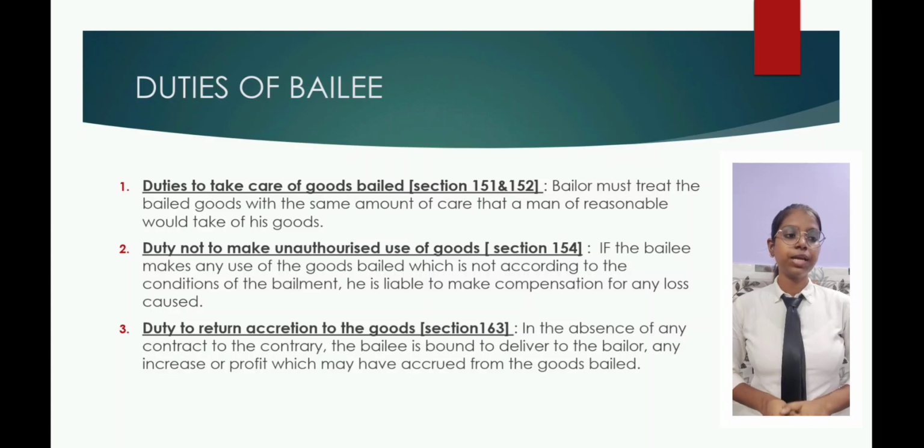If the bailee makes any use of the goods bailed which is not according to the condition of the bailment, he is liable to make compensation for any loss caused. Third one, duty to return accretion to the goods, Section 163. In the absence of any contract to the contrary, the bailee is bound to deliver to the bailor any increase or profit which may have accrued from the goods bailed.